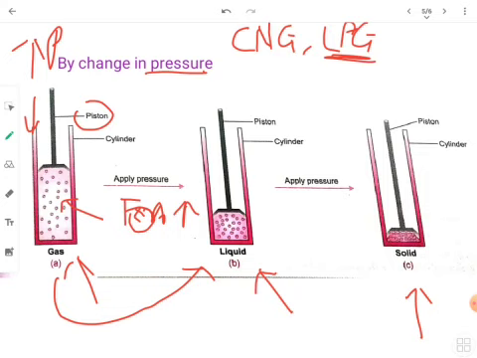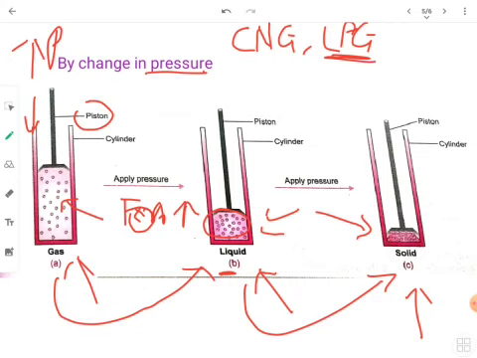That is, the gas has been converted into the liquid form. And how is it converted? By increasing the pressure. Now what will happen if I increase the pressure in this case also? The particles over here will come even closer, and the force of attraction will increase more and more, such that the liquid changes into solid.